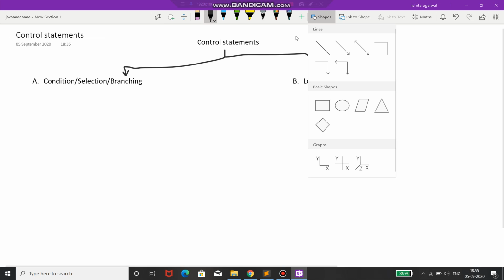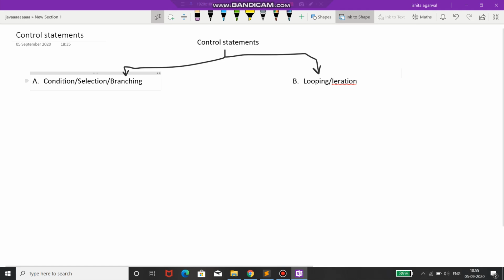Okay, if we talk about this part, in this we have subparts. We will talk about all the subparts. First is the if else statement, if else condition statements. We can also say that this if else is a keyword. Okay, if else.